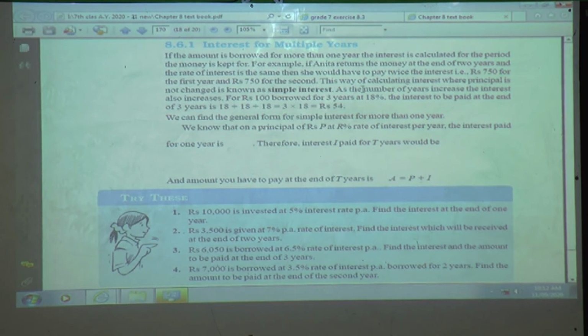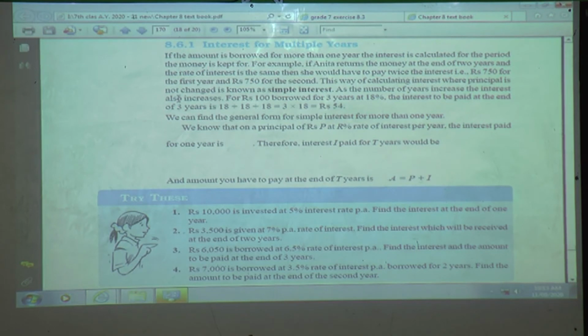This way of calculating the interest where principal is not changed. Here Anita has borrowed 5,000 rupees, that is the principal amount, and it is not changed, but we know the rate of interest was